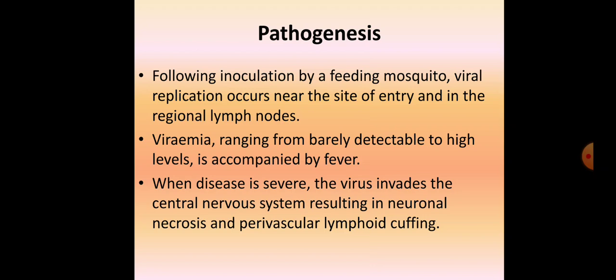So basically, in the pathogenesis, the virus is inoculated by a feeding mosquito, then replicates near the site of inoculation and in the regional lymph nodes. After replication in the cells, viremia develops, indicated by high fever. If the titer of the virus is high, or the disease is severe, the virus will invade the central nervous system, resulting in neuronal necrosis and perivascular lymphoid cuffing. So this was about the pathogenesis of the disease.